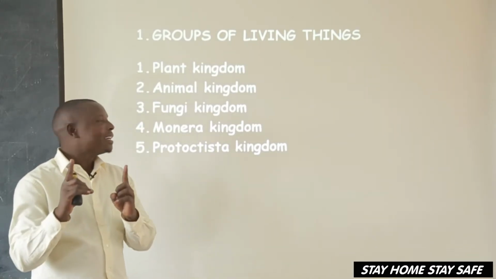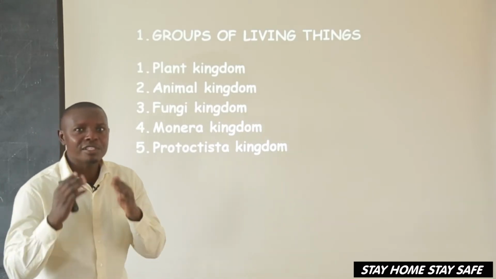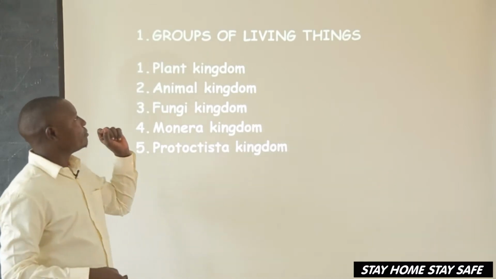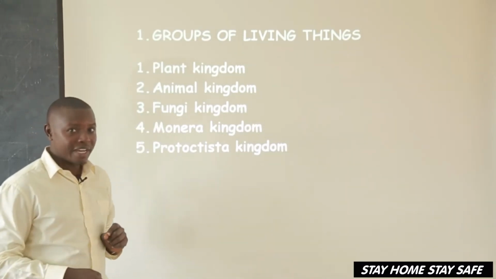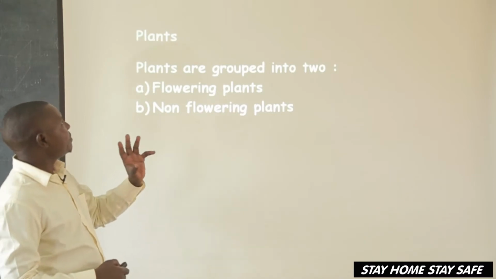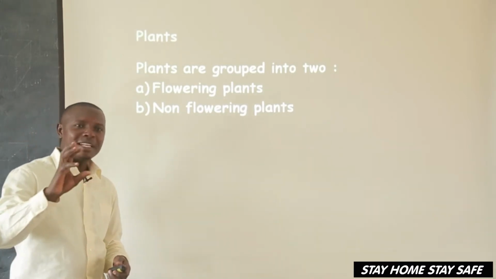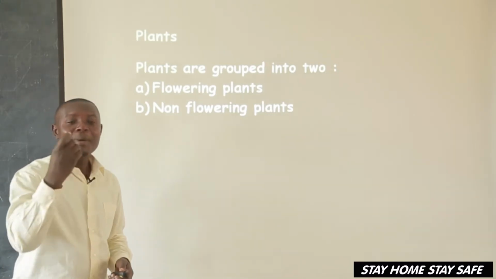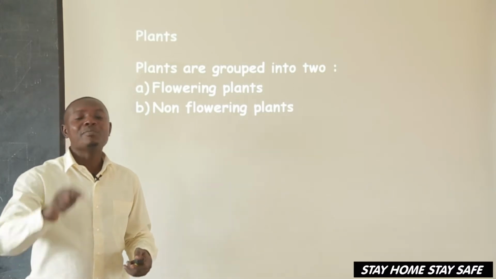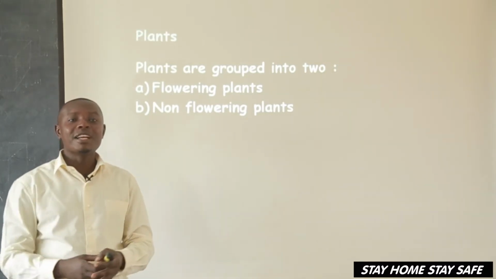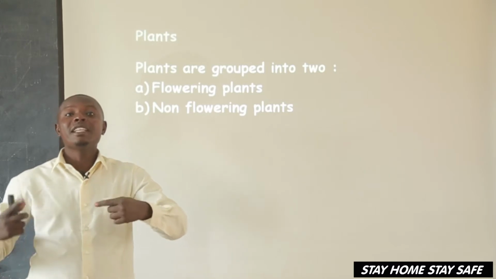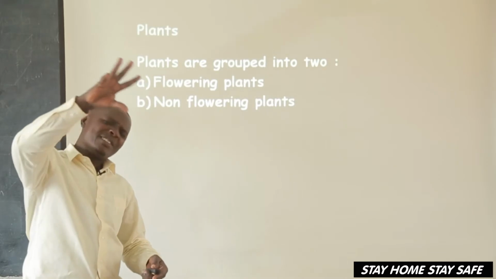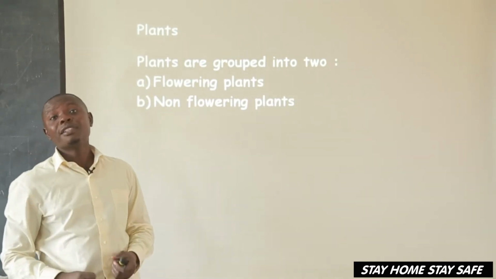So you will allow me, I will concentrate more on the plant kingdom this time. Okay? So plants, briefly, are multicellular living organisms that possess chlorophyll. When I say multicellular, I mean they have many cells in them. And two, what you need to know is they have chlorophyll. So anything called a plant must have chlorophyll.